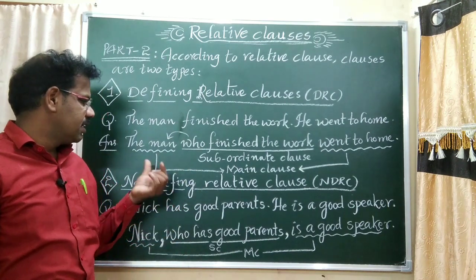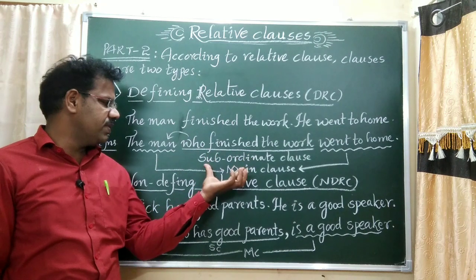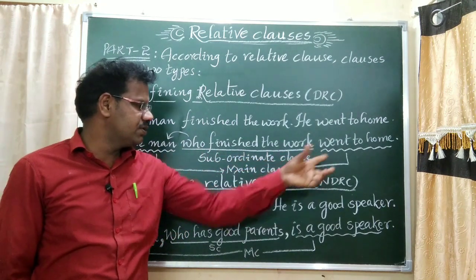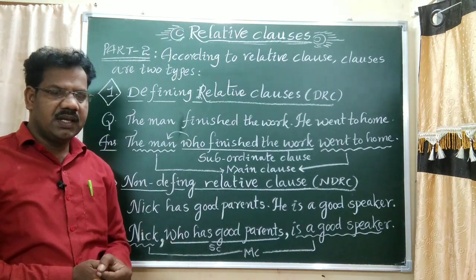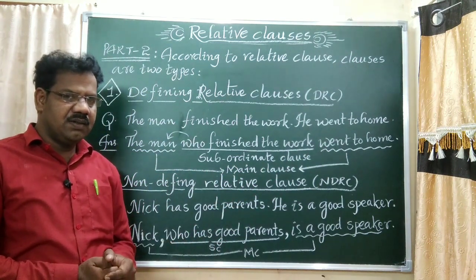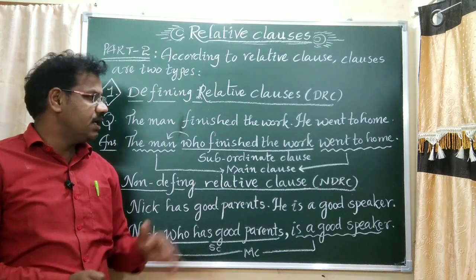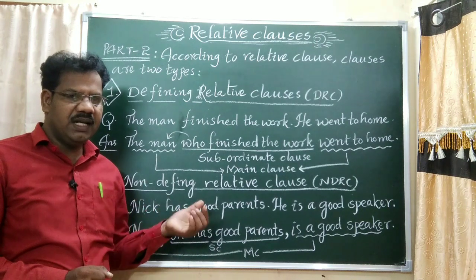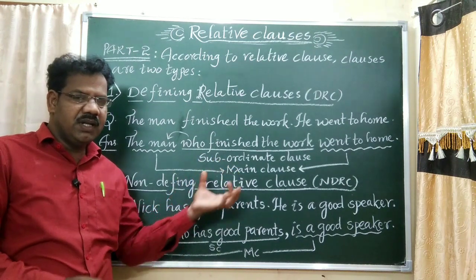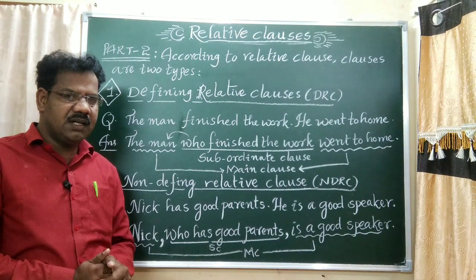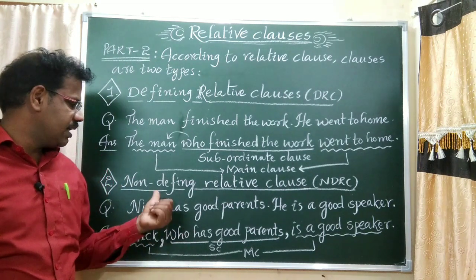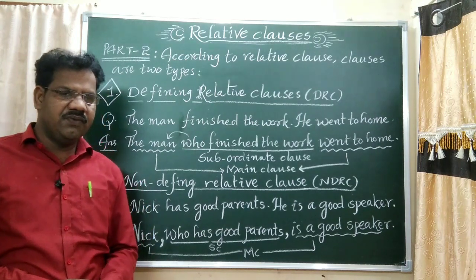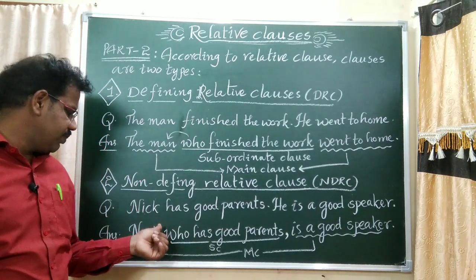Previously what we said, who referred to human being. Here who refers to the man. The man who finished the work went to home. Which is not suitable. Who only is suitable. Understand? See, who finished the work is the subordinate clause. The man went to home, that is the main clause. Relative clauses, either defining or non-defining, have a subordinate clause and main clause. Now, second part, non-defining relative clause.